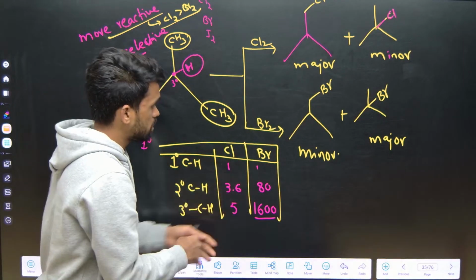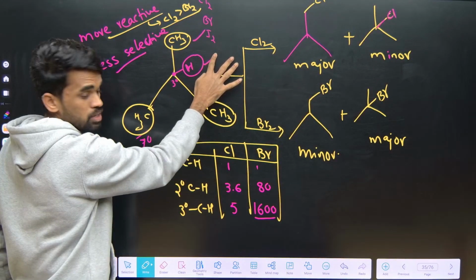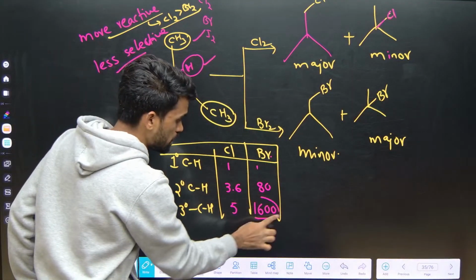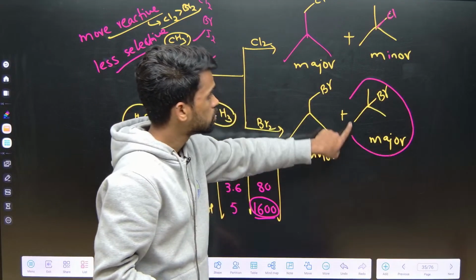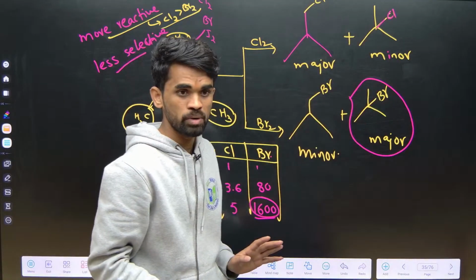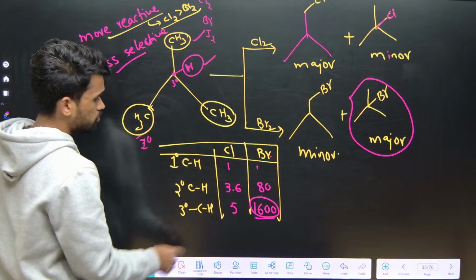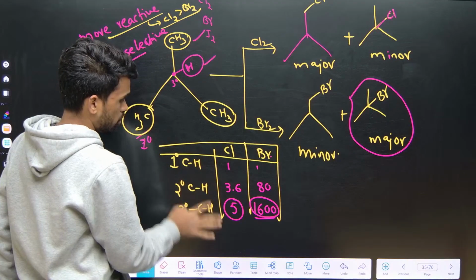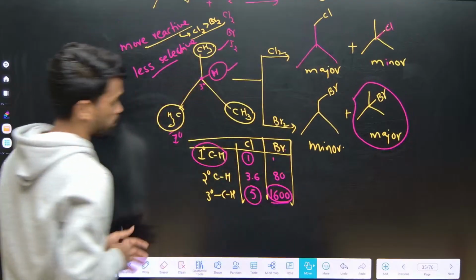That's why, in the given compound there is a primary center and a tertiary center, but bromine is choosing the tertiary site. So your major product in bromination is the tertiary bromide. But when you are doing chlorination, tertiary hydrogens react just 5 times, primary hydrogen 1 time. It means, sir, how do you say which is major and minor? I will tell you here.